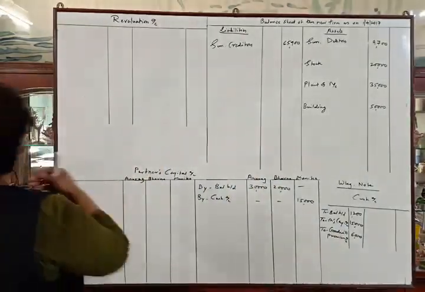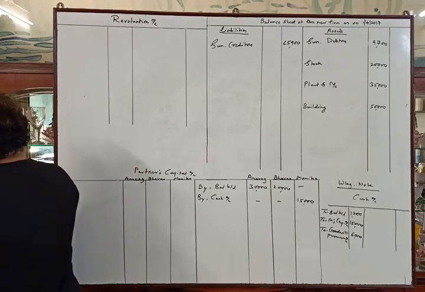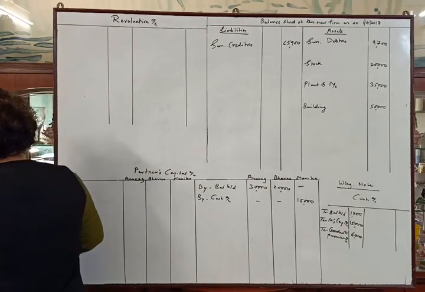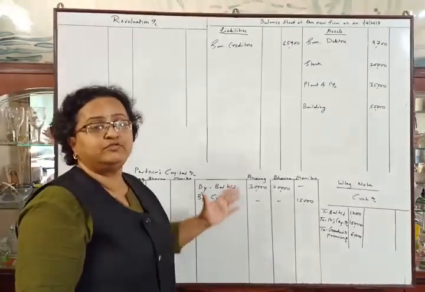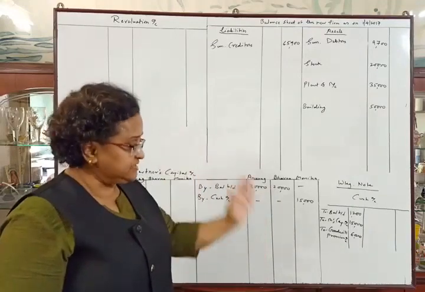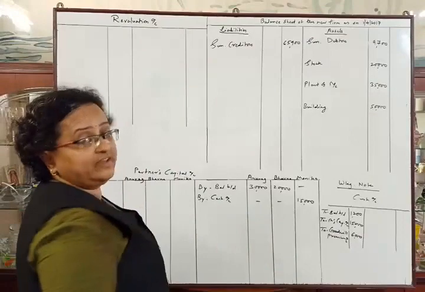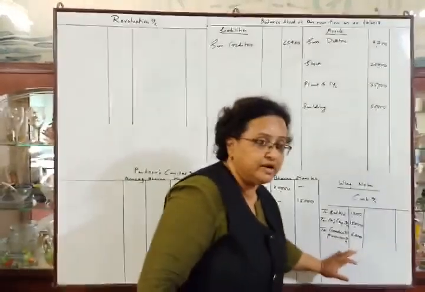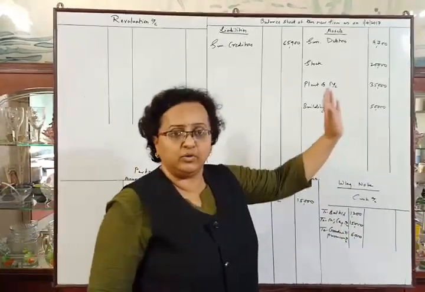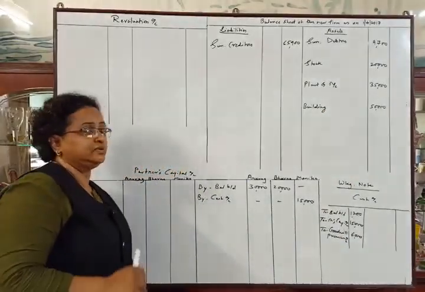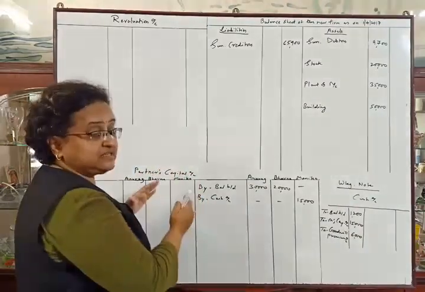So the old ratio is 2/3 and 1/3, that is 2:1. So we have to make the adjustment of goodwill in the ratio of 2:1, that is rupees 6,000. We have not drawn the goodwill account. The second posting of this goodwill entry will be on the credit side of the goodwill account, and then we will adjust rupees 6,000 in the partners' capital accounts.